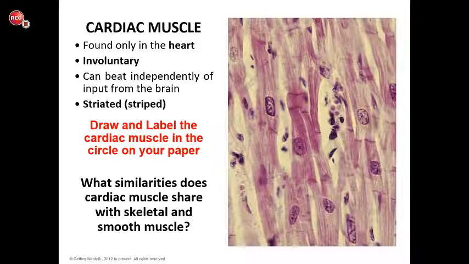You are going to draw and label the cardiac muscle in the circle on your paper. I really like the cardiac muscle because it's very clear to see. You can see the muscle and the cells really clearly in this picture. Also, at the very end of your notes, I want you to compare. Tell me about the similarities that cardiac muscle shares with skeletal and smooth muscle. It may share something with skeletal muscle and something different with smooth muscle. You're going to write that down at the bottom.